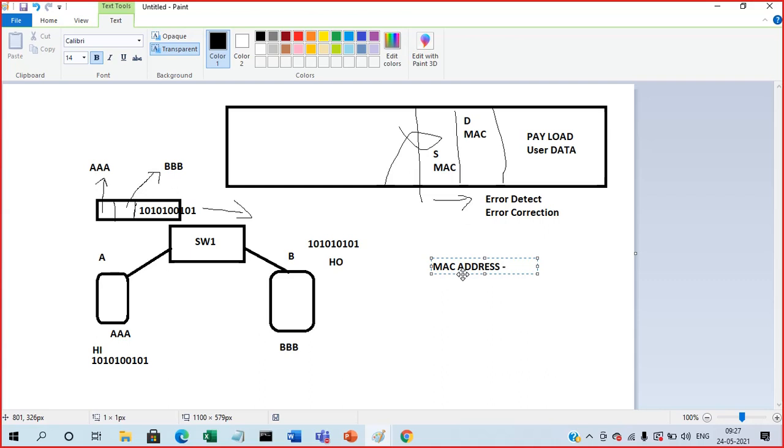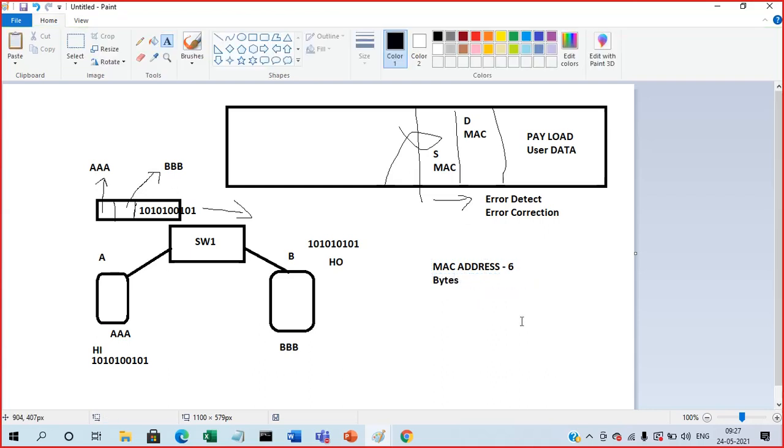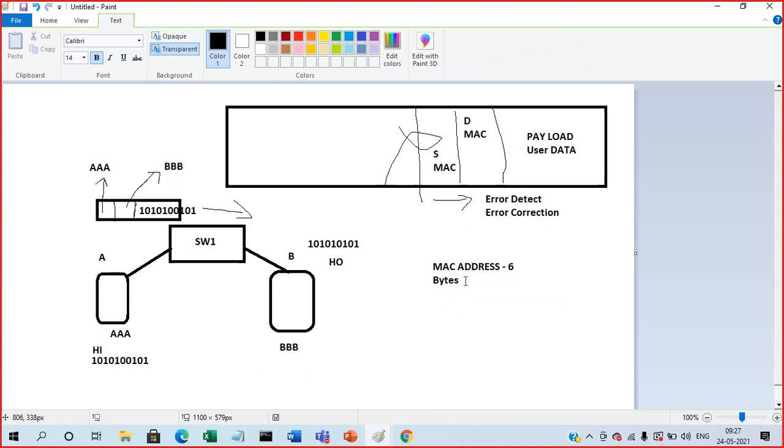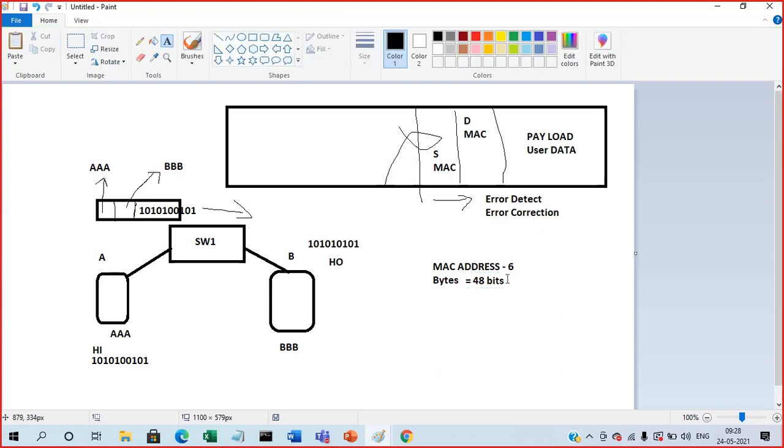How many bits in 6 bytes? 48, sir, total. 1 byte equals 8 bits.